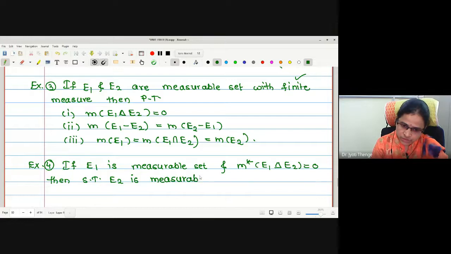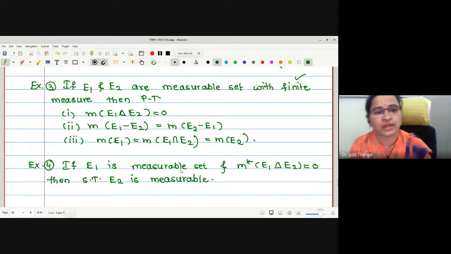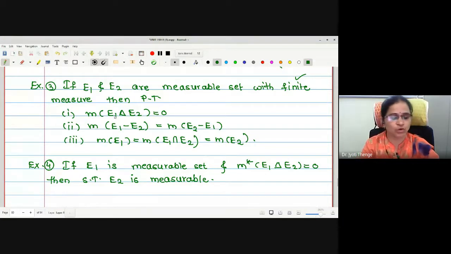Okay, try these examples. I have already covered the symmetric difference definition while taking the basic sessions for real analysis. You just see what a symmetric difference is and try to prove both example numbers 3 and 4.